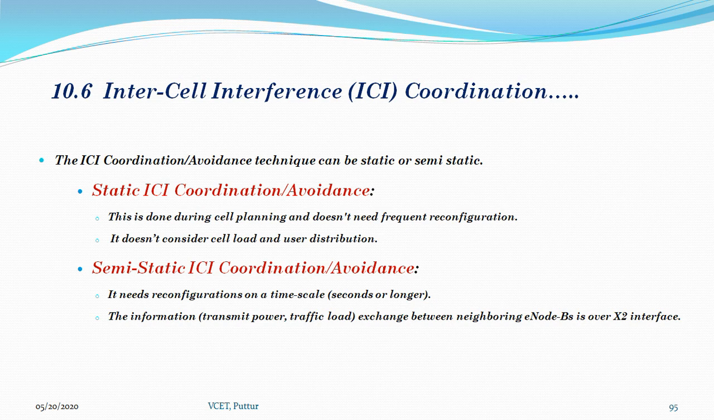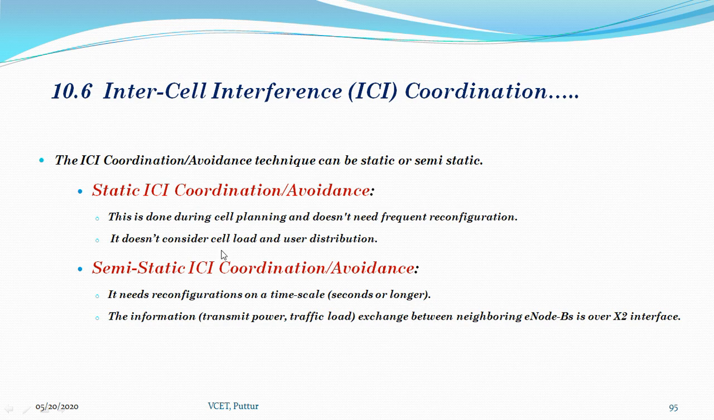This ICI coordination or avoidance can be either static or semi-static, with different inter-eNode B communication requirements and different performance. Coming to the first one, static ICI coordination or avoidance is mainly done during cell planning and does not need frequency reconfiguration. An example is static fractional frequency reuse, or what we call FFR.